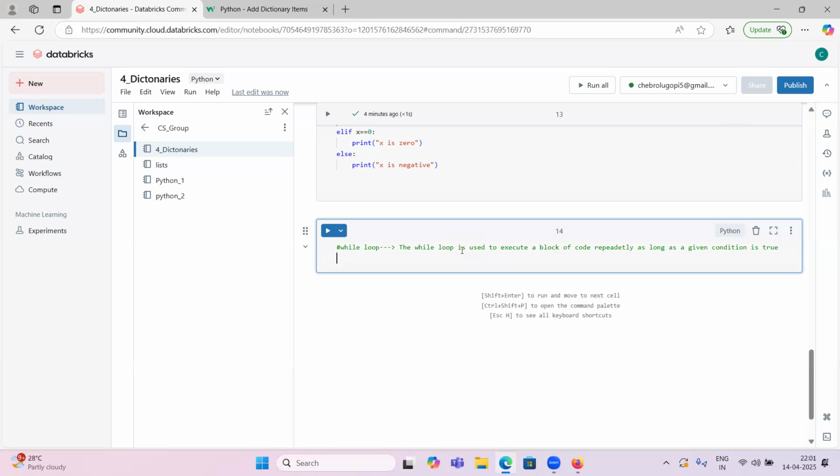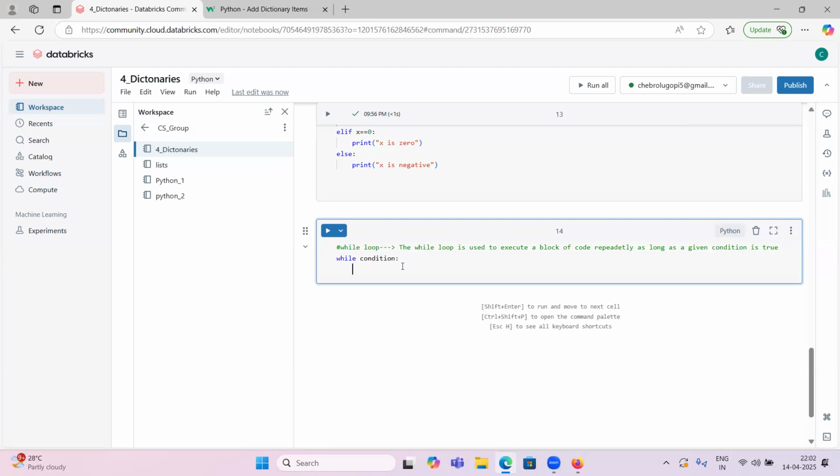The syntax is while, and then we will have some condition, guys. Like in an if statement, we have x greater than 0, x equal to 0. That is one condition. So while condition, we will provide that condition. Whenever this condition is true, this code block is executed while the condition is true.